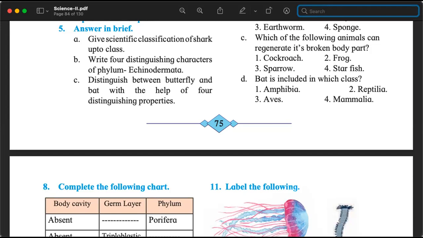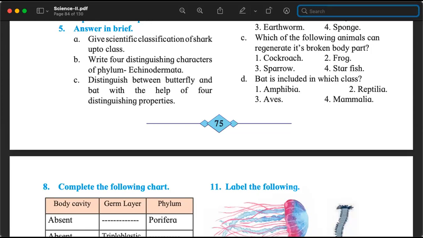Okay. Then C. Distinguish means differentiate, between butterfly and bat with the help of 4 distinguishing properties. Butterfly and bat. This is just like writing the characteristics, but compare and contrast. Tell me, what phylum does the butterfly belong to? Arthropoda, correct. What class does the bat belong to? Mammalia, class Mammalia. So we will compare and contrast the characteristics.